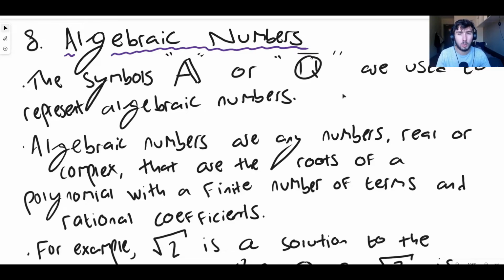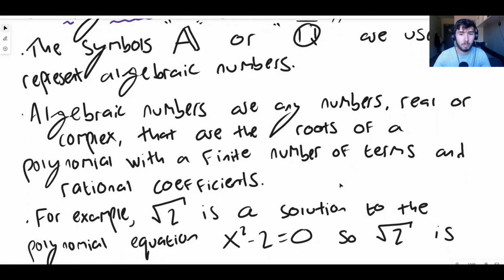Okay, so these are algebraic numbers. The definition of an algebraic number is much harder to define than all of the others. Okay, so if you're lost here, don't worry too much about it. I'm going to try my best to explain it. You will need to know a little bit more maths to get this one. So, algebraic numbers. We use the symbol thick A or thick Q with a line on top of it to represent the algebraic numbers. You might think an algebraic number is like an X or a Y. It's not. They're different. They're not symbols. They're numbers, but we're going to talk about what they are.